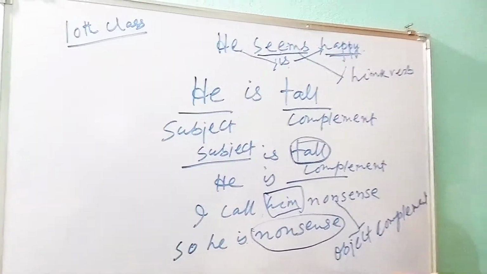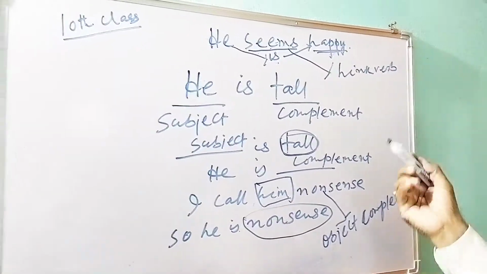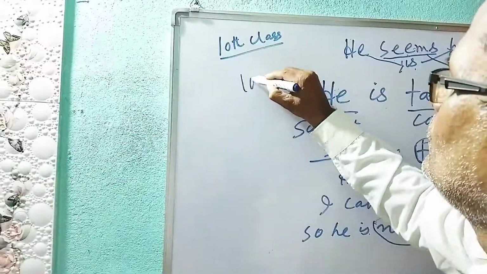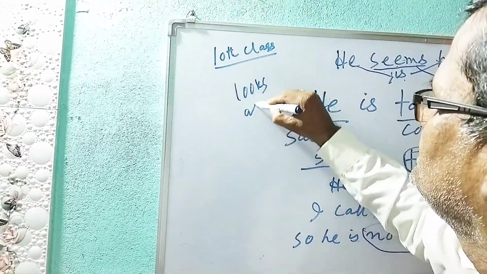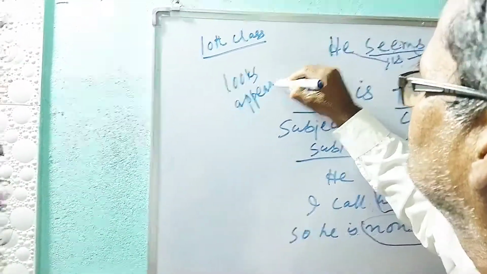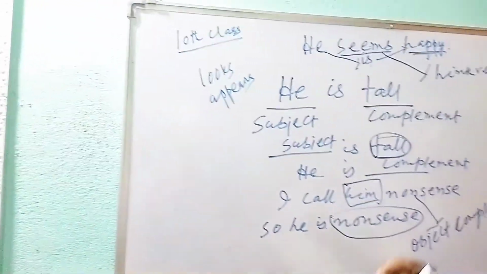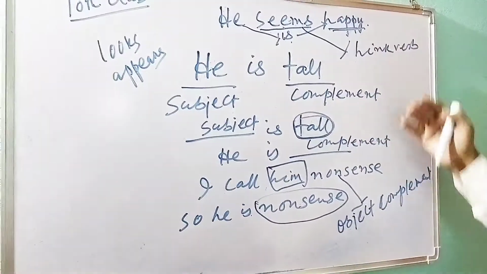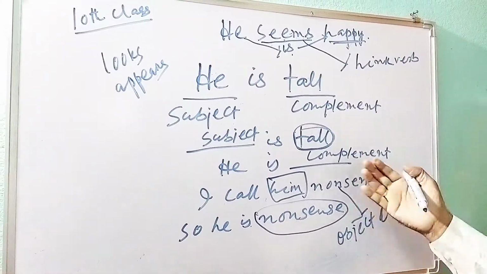So after a link verb, all words are complements. What are the link verbs? Looks, appears, something like that. You simply remember: after is or a link verb, all words are complements, and these are the rules.